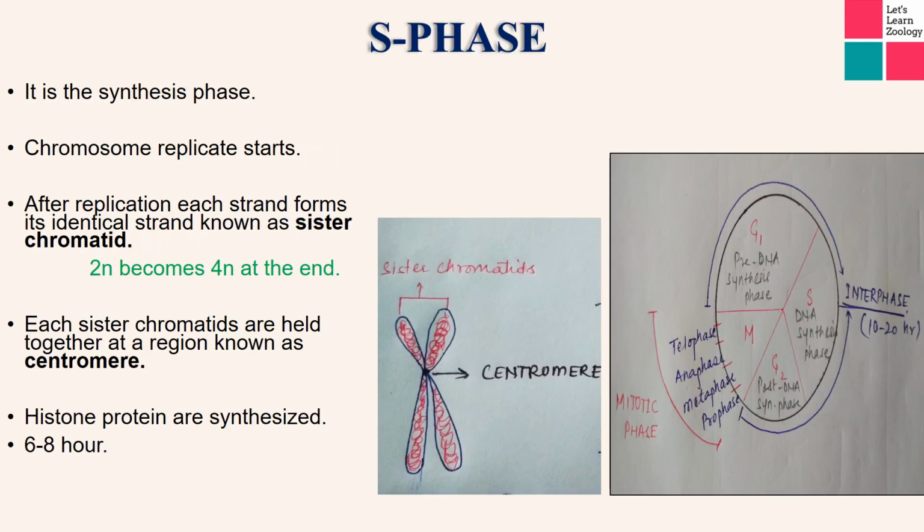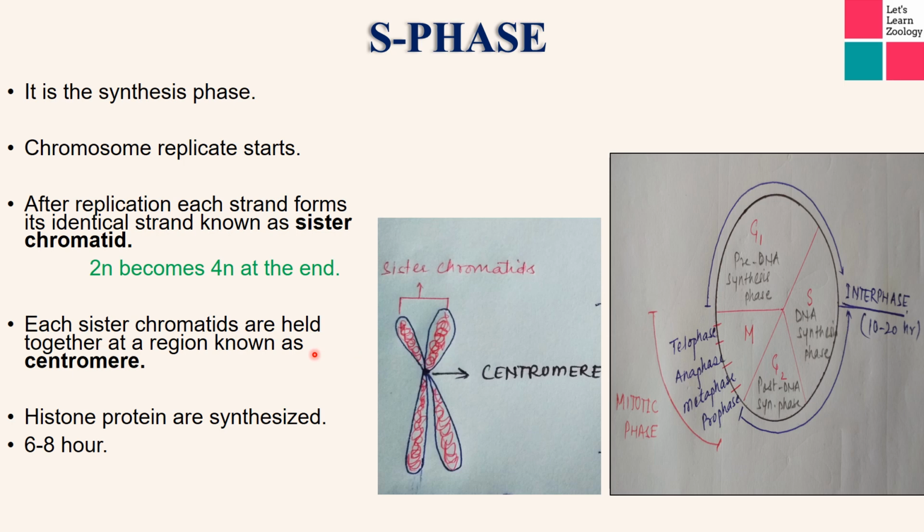Now S phase. So S phase is the synthesis phase of DNA. Now we all know that DNA is present inside the chromosome, and the property of DNA is to replicate itself, and after the replication they form their identical strands, and these strands are known as sister chromatids, and these sister chromatids are joined at a point which is known as the centromere.